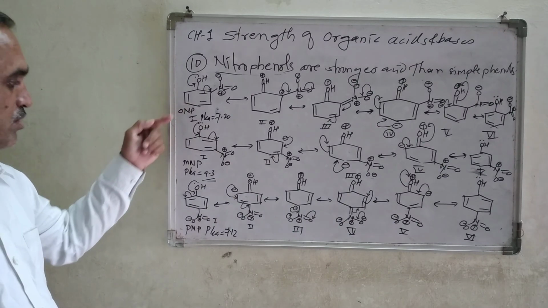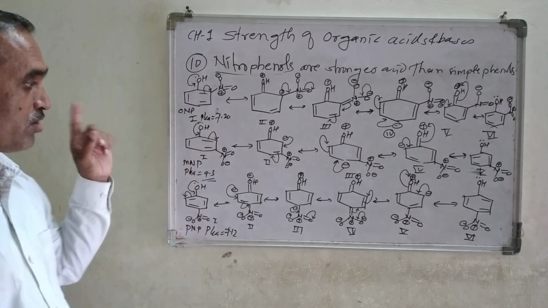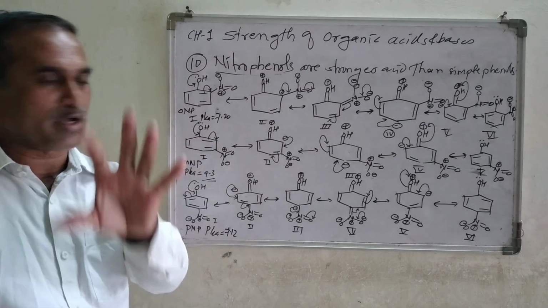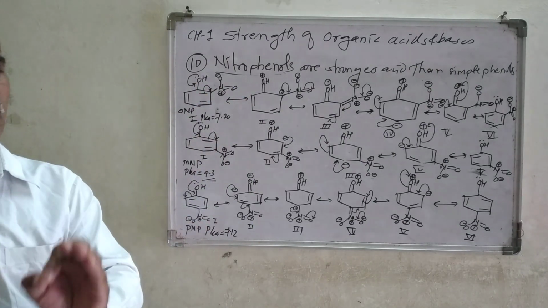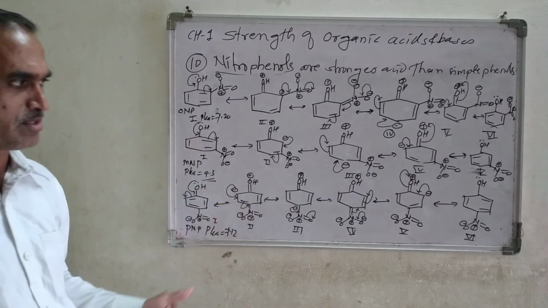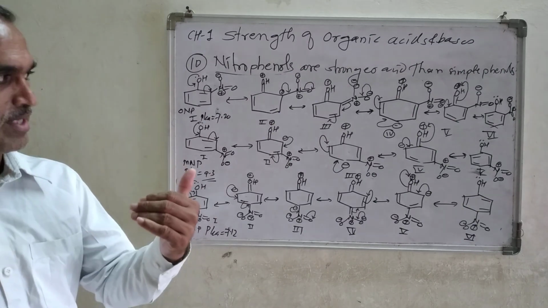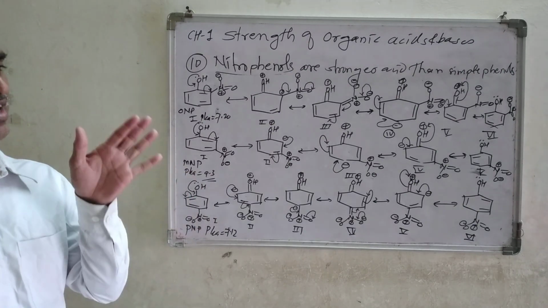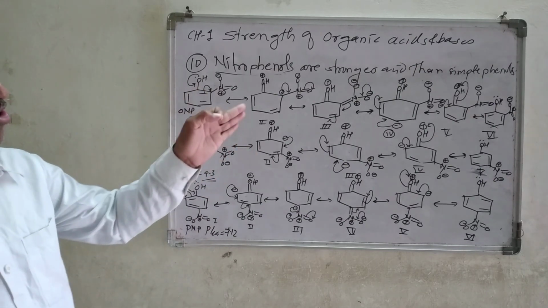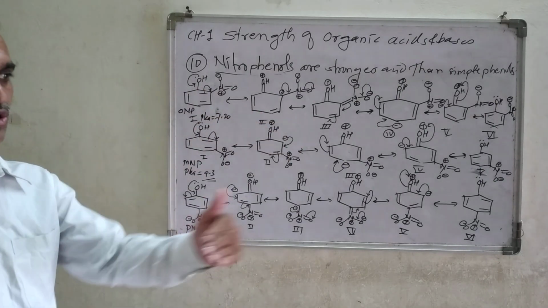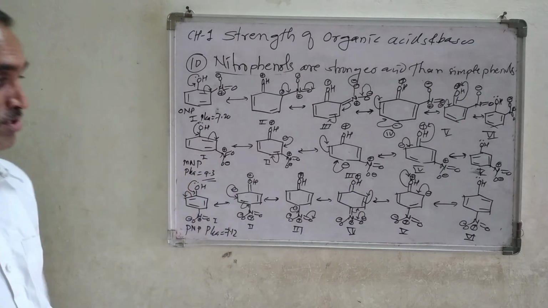Remember, ortho-nitrophenol and para-nitrophenol are stronger than meta-nitrophenol, because in meta-nitrophenol there are 5 structures, whereas in ortho-nitrophenol we get 6 resonating or canonical structures. As the number of resonating structures increases, the stability of that compound increases, and you can remember that the acidity of the structure increases depending upon the number of structures.